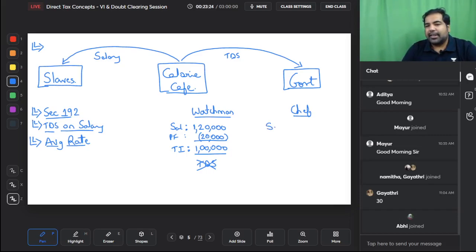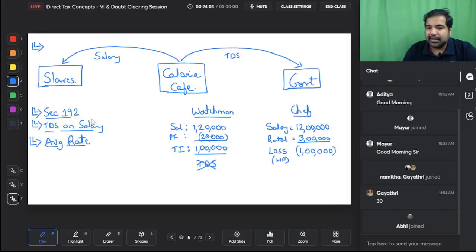But on the other hand, guys, let's say the chef has a salary of 12,50,000. After the standard deduction, it becomes 12 lakh. So his salary income is 12 lakh. The chef was asked, do you have any other income? He says, yes, I have rental income. I have given a house in my hometown for rent and after all the deductions, I get 3 lakh rupees from it. So his gross total income is 15 lakhs. You can also ask him if he has any losses, but only house property loss. So let's say on this house that is rented out, he has a loss of 1 lakh rupees. So you can also minus that.